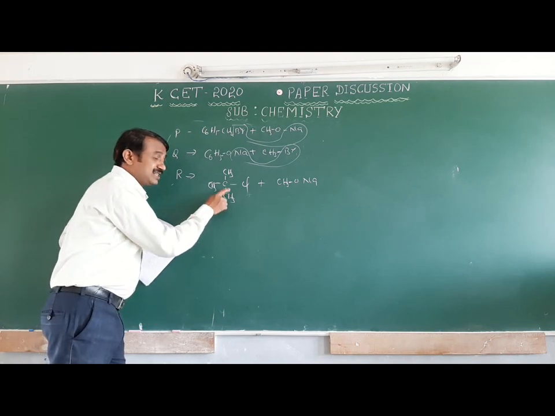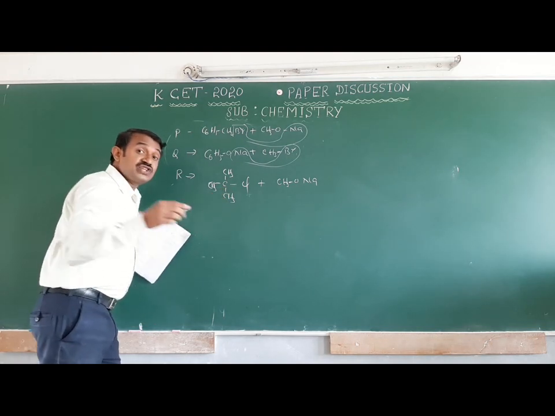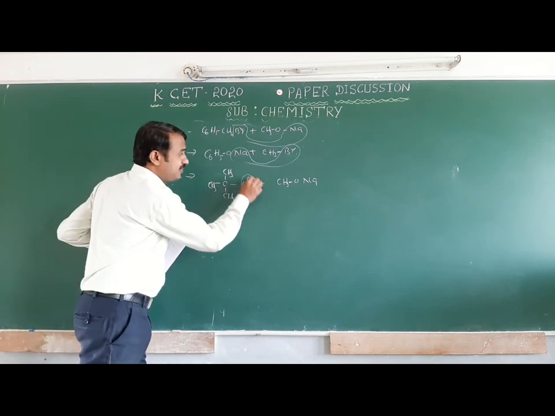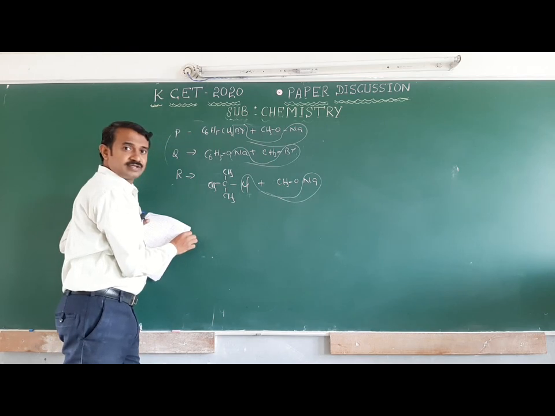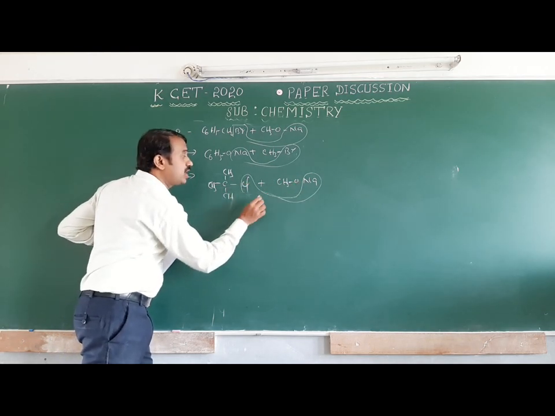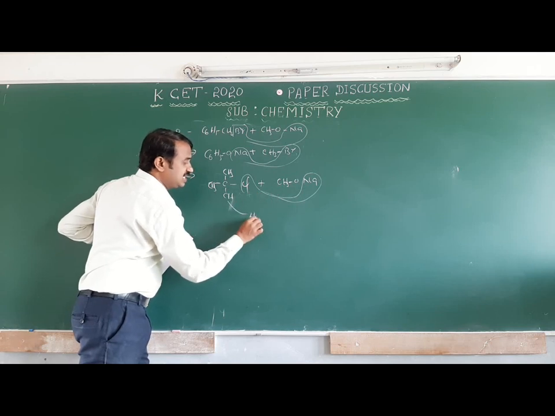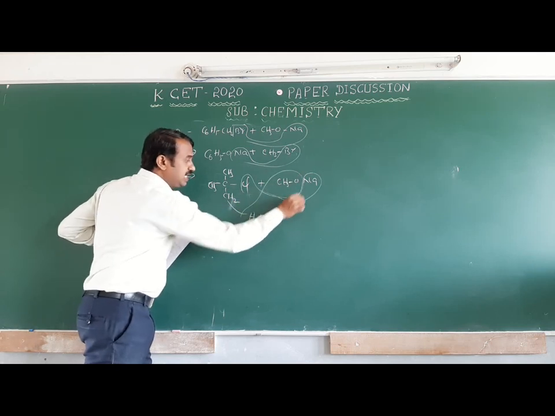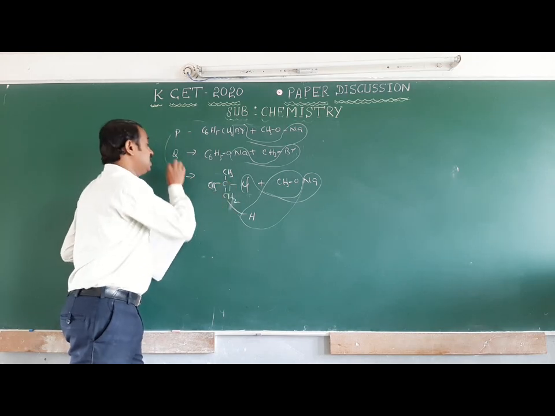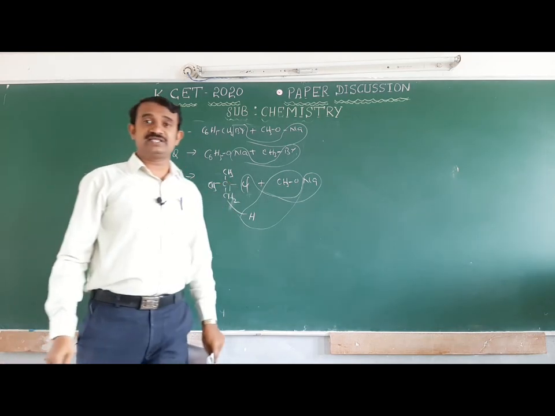If it is a tertiary haloalkane, it undergoes dehydrohalogenation. The first product is NaBr, and the other is CH3OH, methyl alcohol, with one hydrogen attached, and you will get the byproduct isobutene. The ether R is not formed.